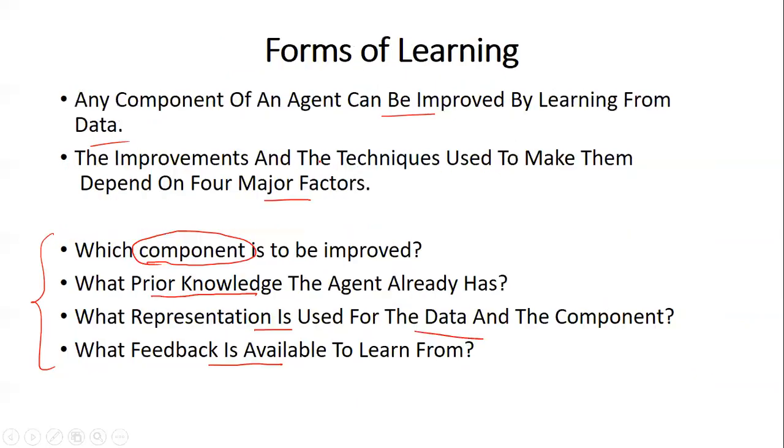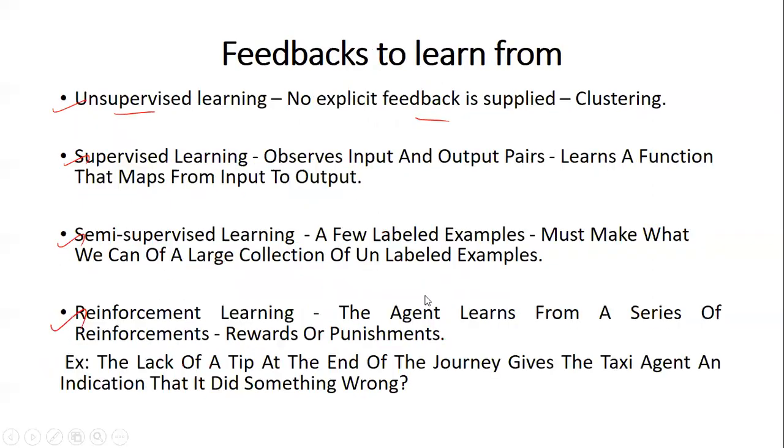So here we discussed that there are four factors on which the learning depends. First is identifying the component to be improved, and then we should know the prior knowledge of the agent, and then how the data and the component were represented, then what feedback is available to learn from. Okay, so with unsupervised learning, there is no explicit feedback supplied.